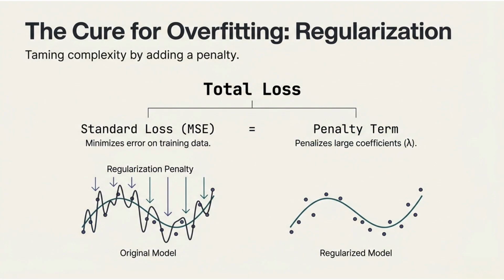A smart student learns the general concepts and principles, ignoring the tiny specific details, the noise. This student performs much better on the test even if the questions are new or slightly different because they understand the bigger picture. The penalty term is essentially the incentive that makes the model act like the smart student. It is a fine applied to the model every time it tries to become too complex, for example, using very large weights or coefficients. This forces the model to stay simple, general and focus only on the most important patterns in the data.